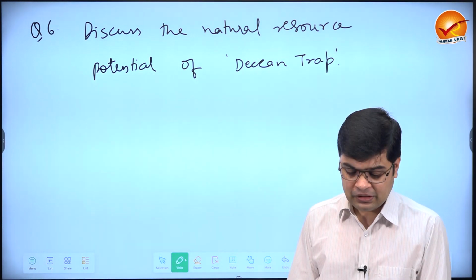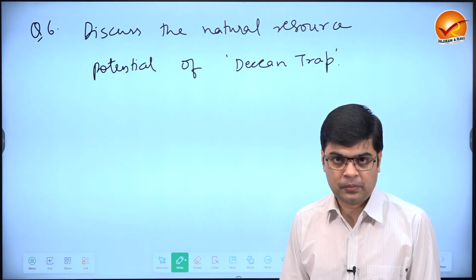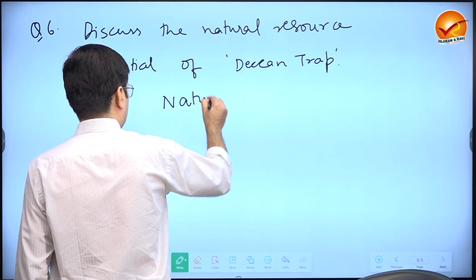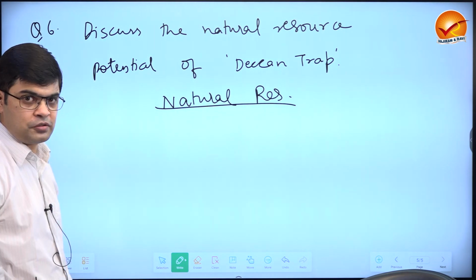So for Deccan Trap, basically you're going to define what is Deccan Trap, and where do we find Deccan Traps in India. Okay. Then the question is natural resource potential. Now when I look at this term natural resource, what is meant by this natural resource?